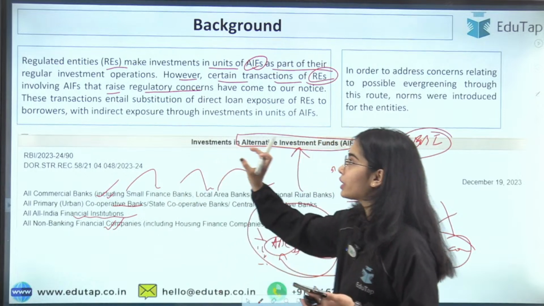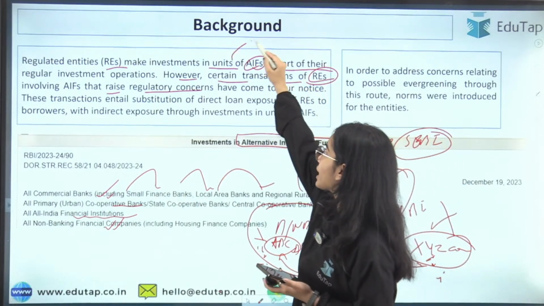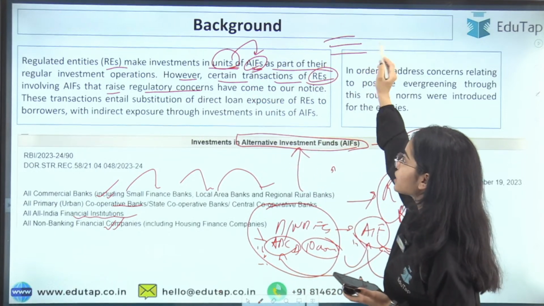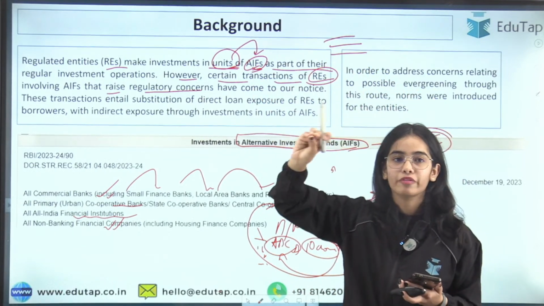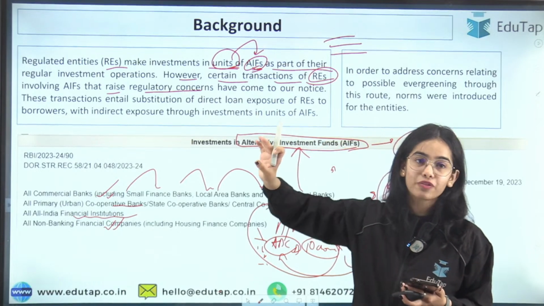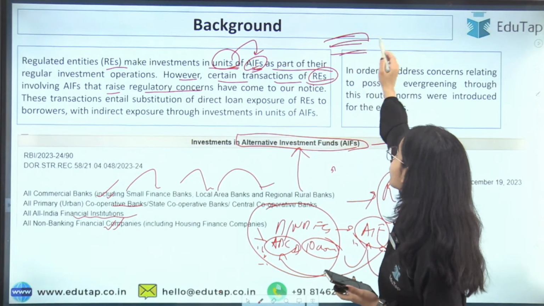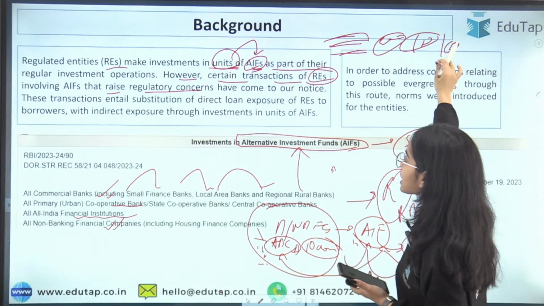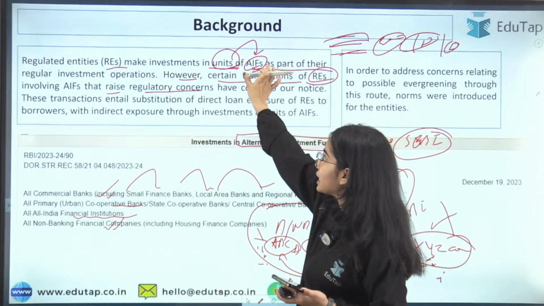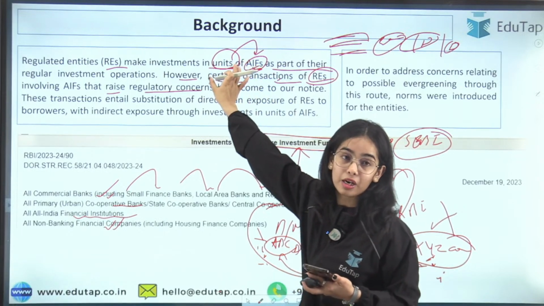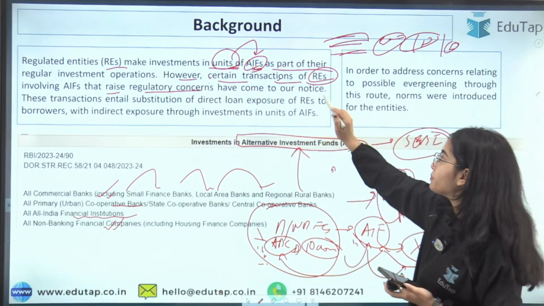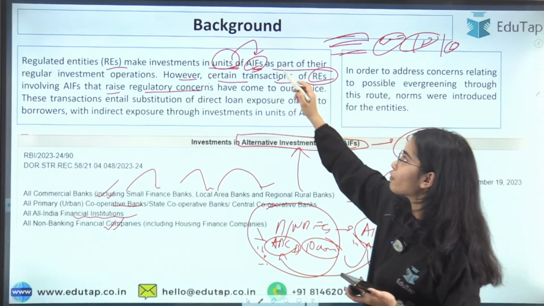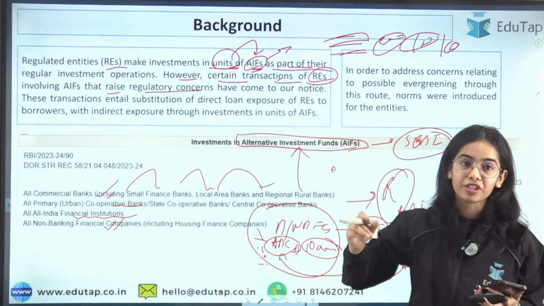You can see that the regulated entities make investment in units of AIFs. So there are different units in the AIFs. Let's say it is a venture capital fund, or a hedge fund, that is investing in different equity stocks, in different derivatives, in different debt instruments. So in the AIF, there are different units that are being invested in. The regulated entities make investment in units of AIFs as part of their regular investment operation.